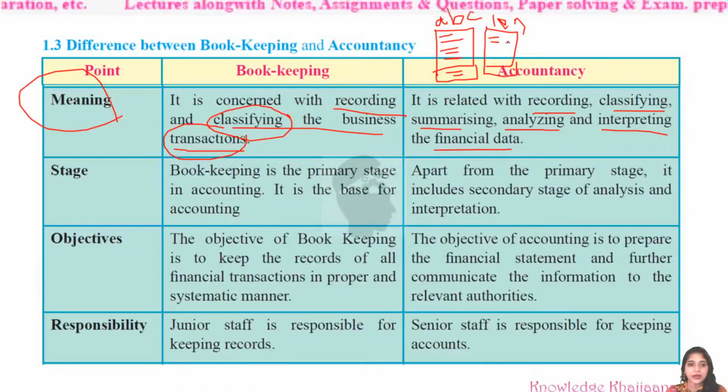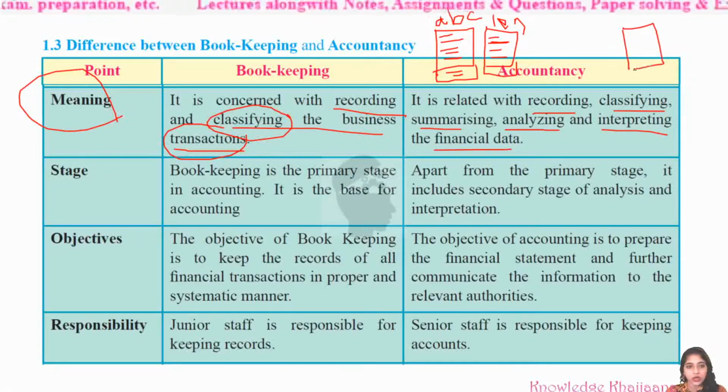Then there could be customers to whom the material must have been sold on credit, so that record must also be kept, and the total of how much that person owes us is also summarized. Summarizing means making the total.